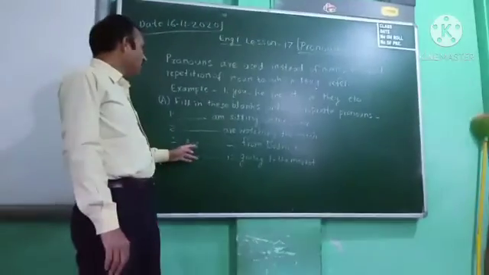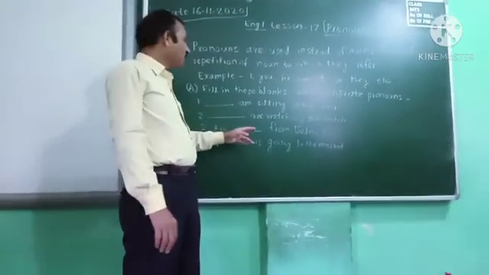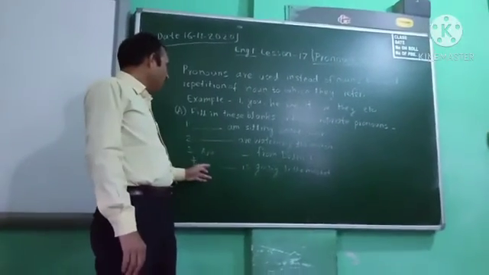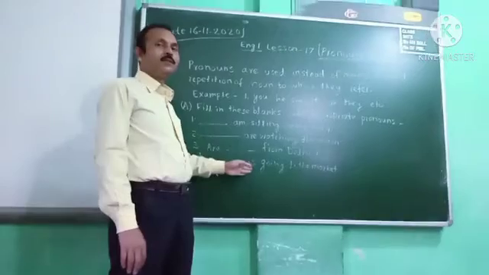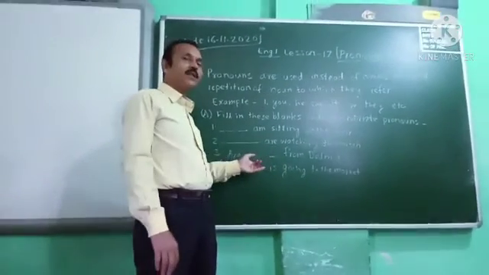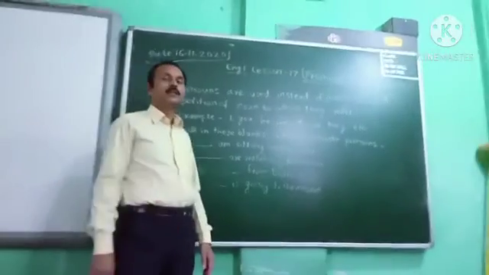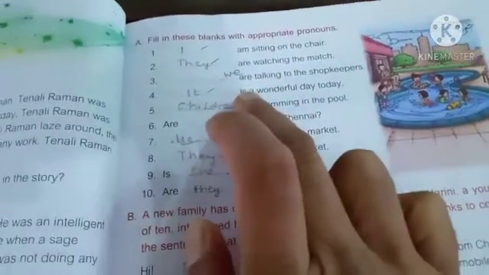Then the third one, dash from Delhi. So what do you write here? You. Then fourth one, dash is going to the market. So he or she you can write, or any one person's name you can write here, is going to the market. Like this only, I will explain the complete lesson. So students, I have explained to you about that. In the fill in the blanks, I explained two or three examples to you.